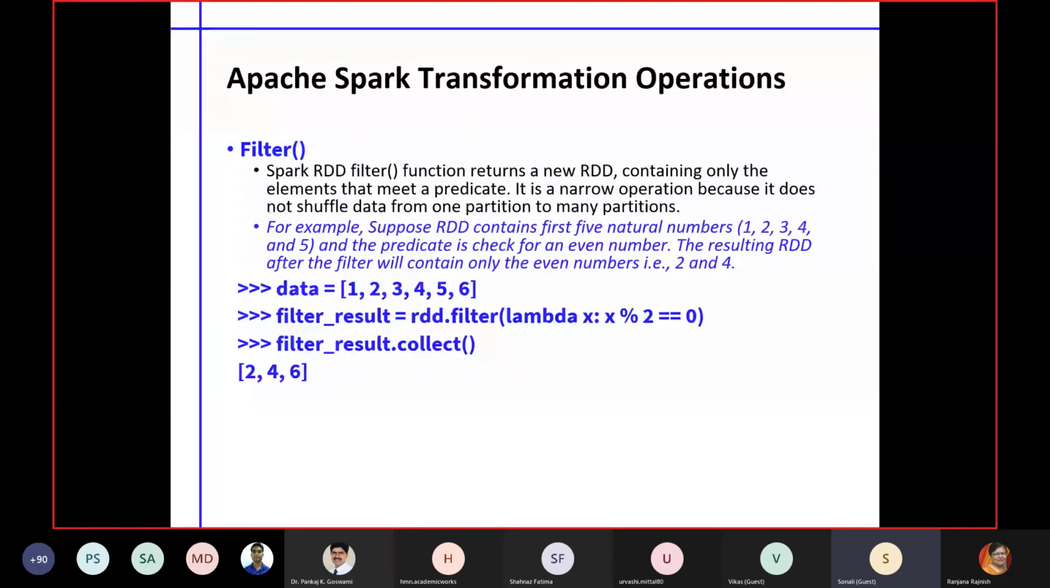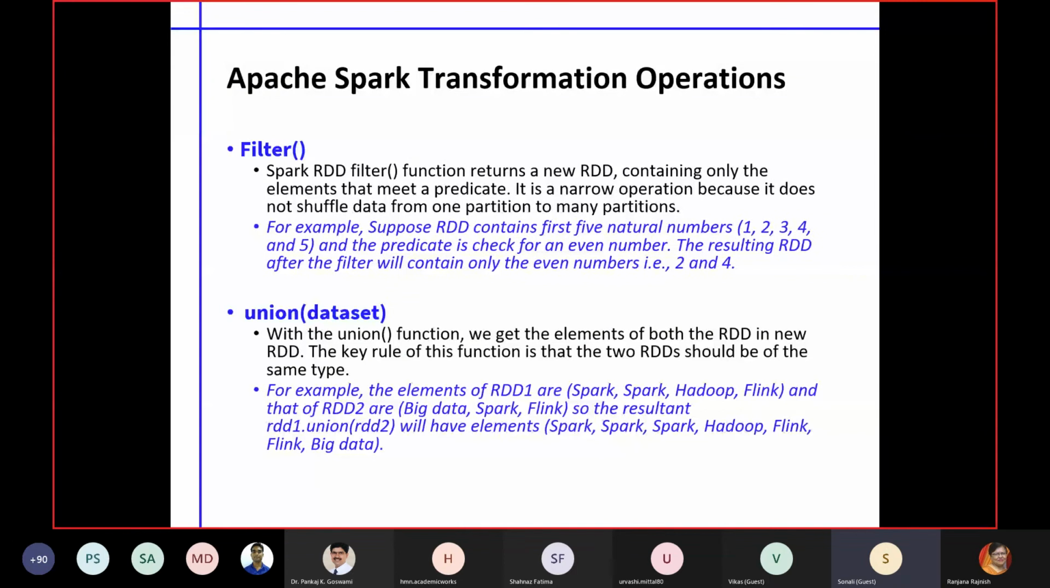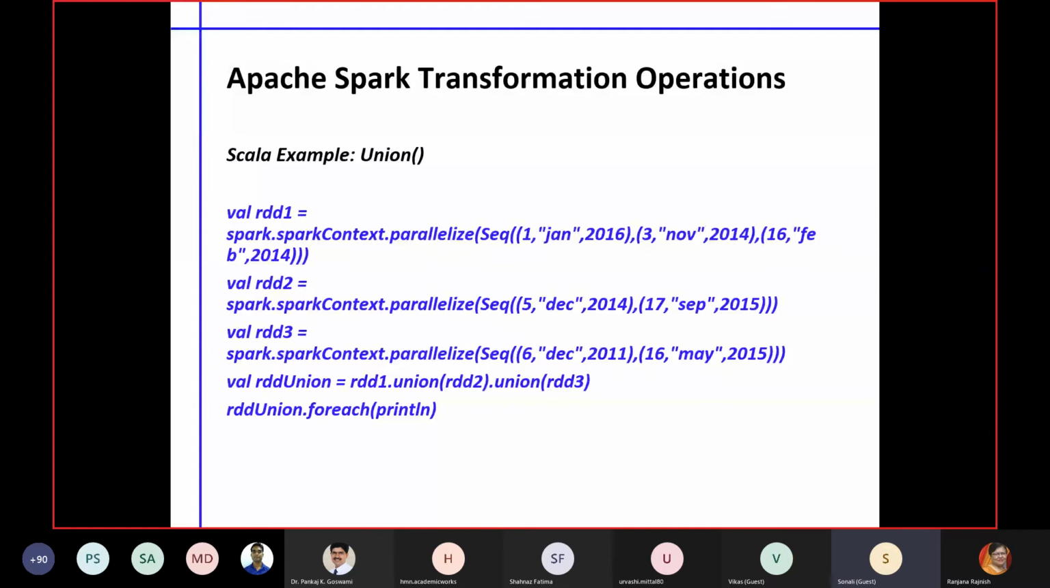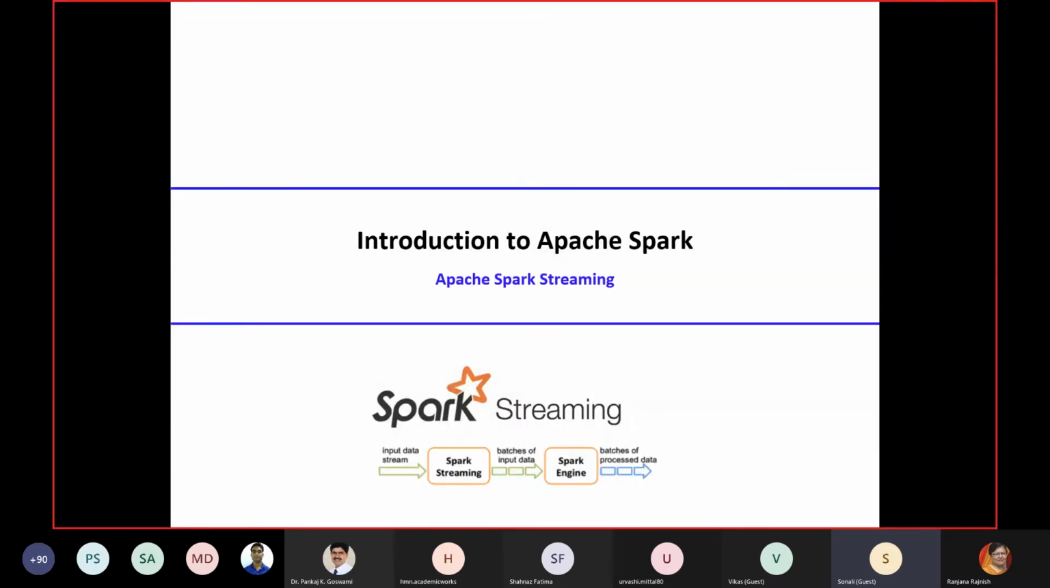Similarly, we have filter operators, so it can filter as per your given data. We also have the union operator, which gives the composition, merging any two files or something like that, so it works like a union function. Many multiple files can get clubbed together. So this is all about how to perform real-time analytics over the streaming data.